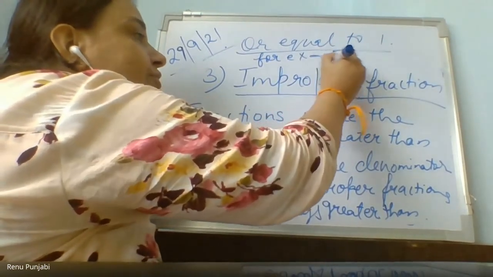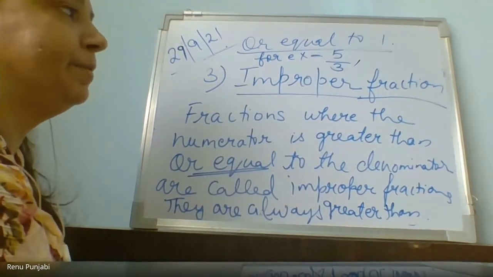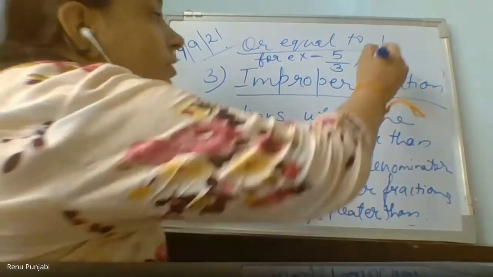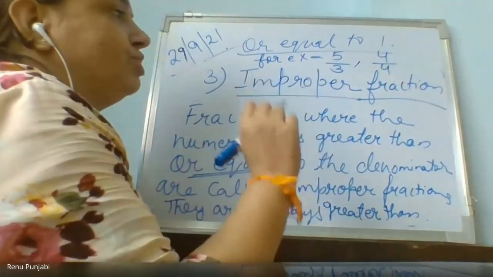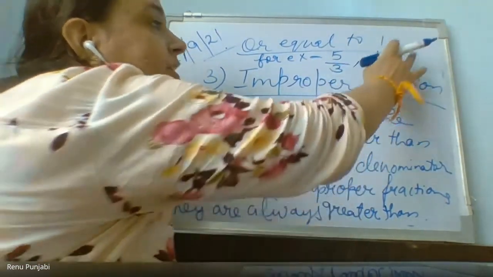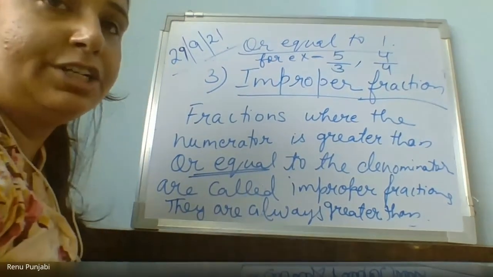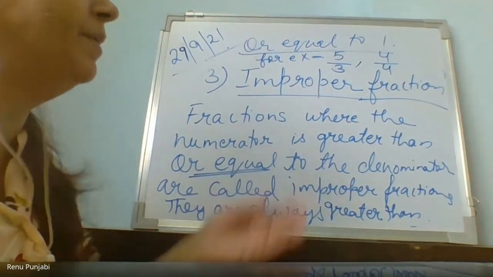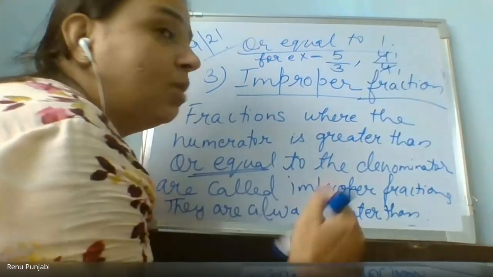5/3 means out of total 3 parts, 5 are not possible. So this is an example of improper fraction. 4/4, out of 4 parts, if you give 4 parts to someone, it will be the complete one whole thing you have given. So this is also an example of improper fraction. Fraction means जब आप किसी का part कर सको, आपने part ही नहीं किया, complete whole ही किसी को दे दिया. 4/4 means 1.